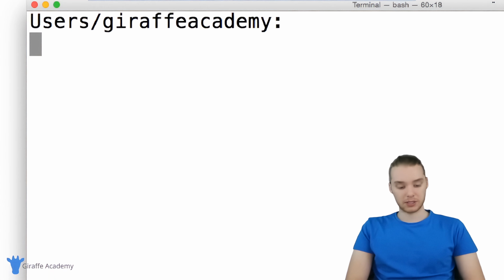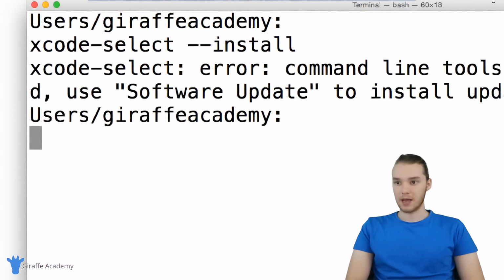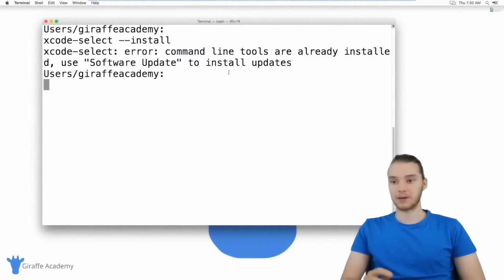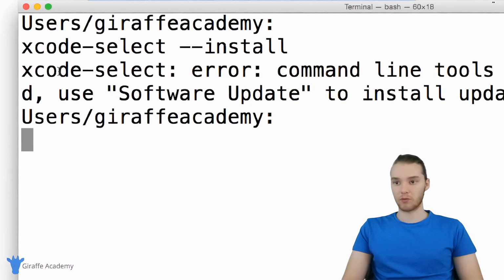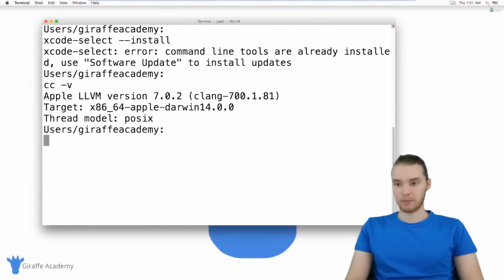So all you want to do is just type in xcode-select space hyphen install. And click enter, and you'll see I'm getting an error here because I already have these command line tools installed. But if you don't already have them installed, and obviously then you wouldn't have that C compiler, then this is going to go off and install everything you need to get that C compiler working. So once you run that xcode-select command, just type in cc -v again, and you should be getting this version number.